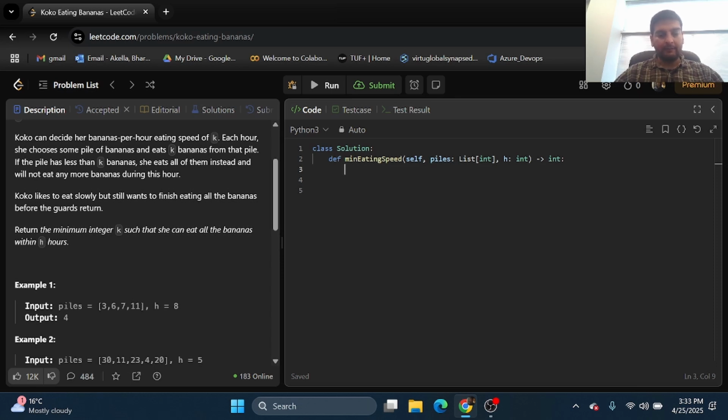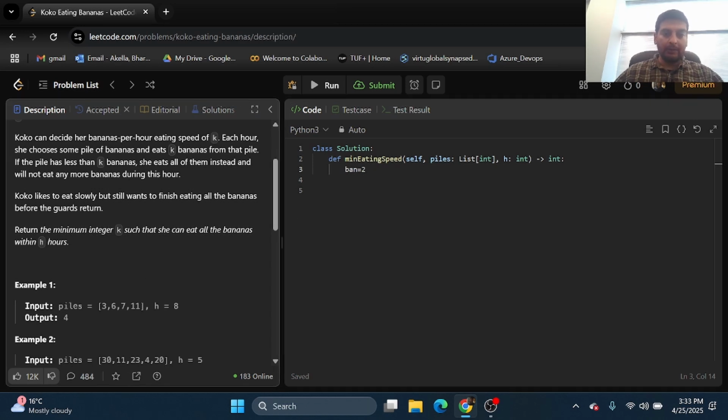Let's say the number of bananas Koko can eat is 1 per hour. Then the total number of hours, since it's 1 banana per hour, will be 3 plus 6 plus 7 plus 11, which is obviously greater than 8. Now let's take the bananas-per-hour eating speed to be 2.